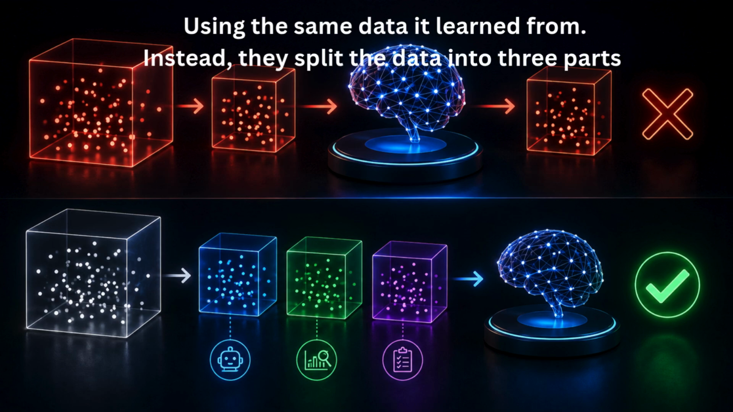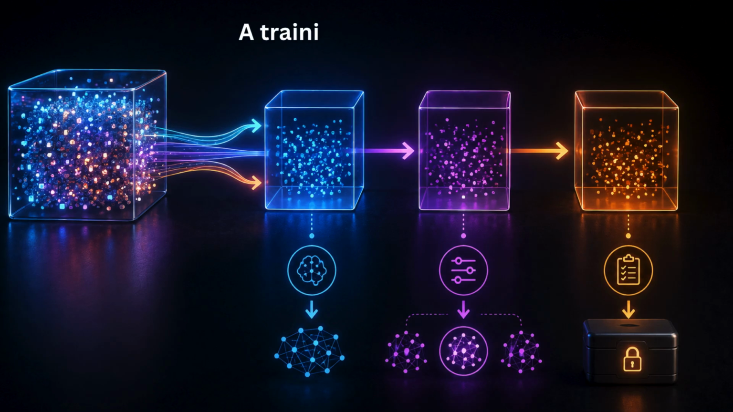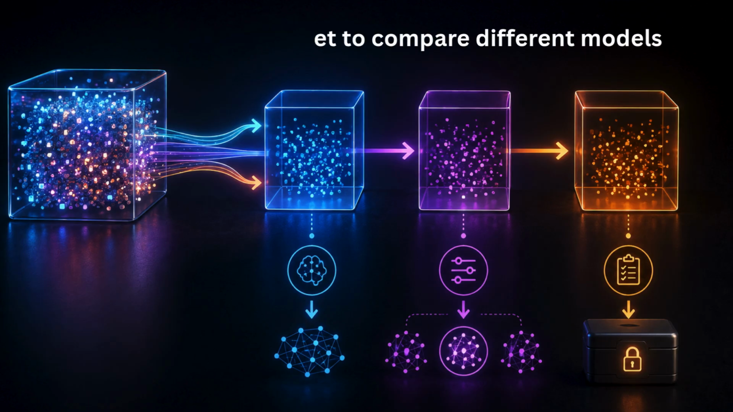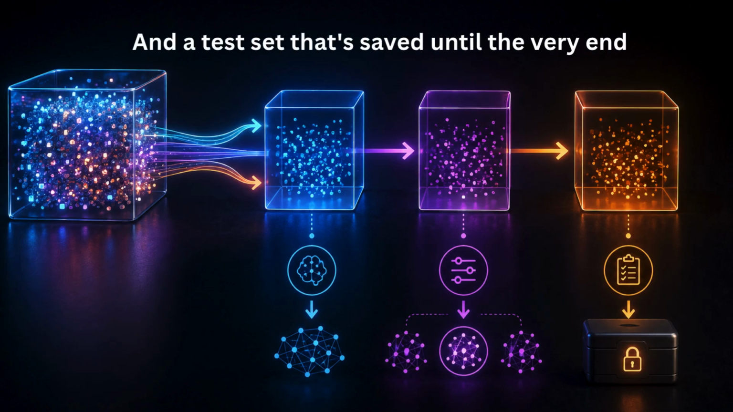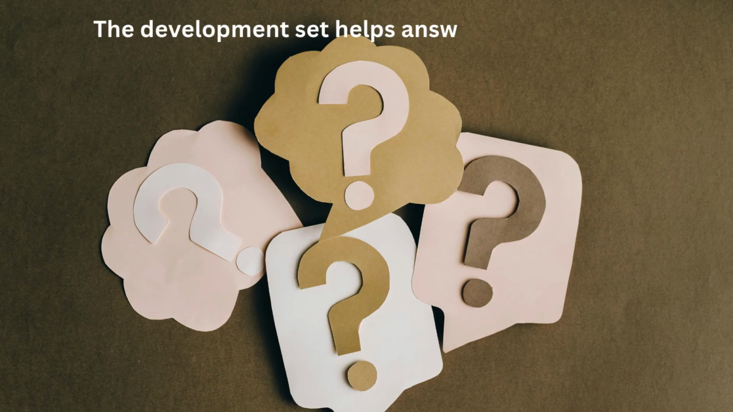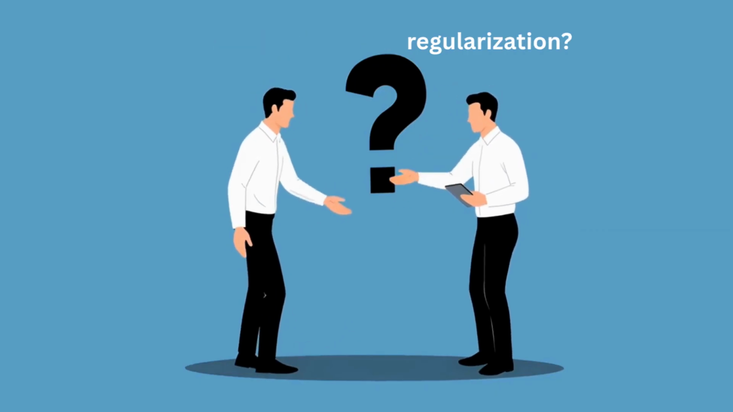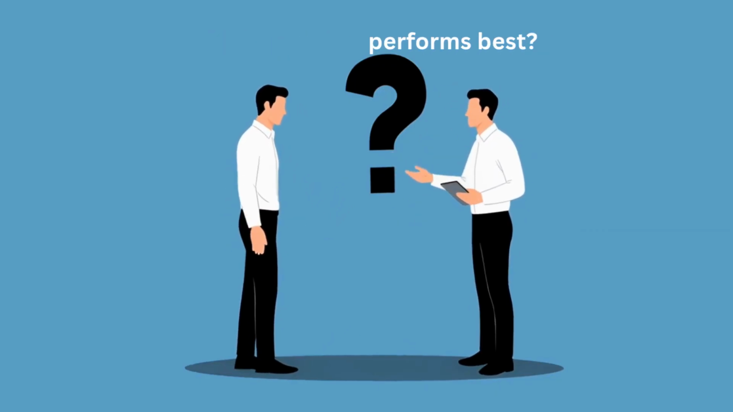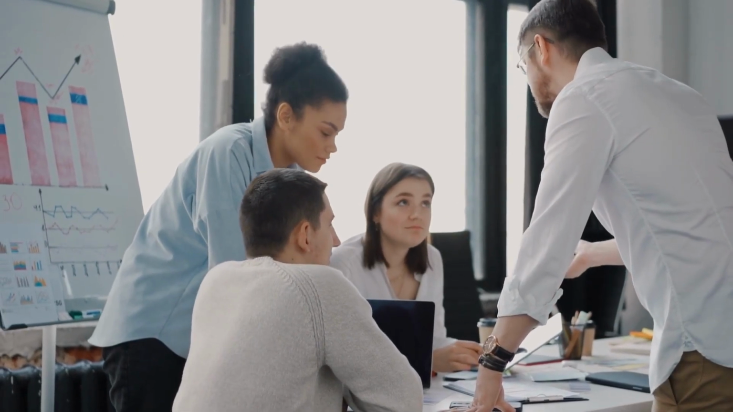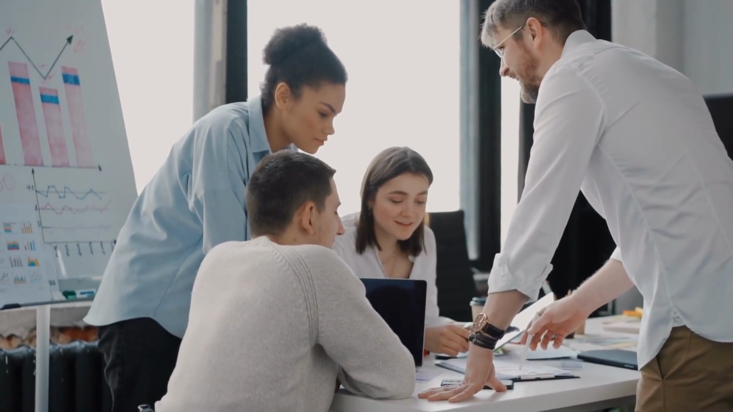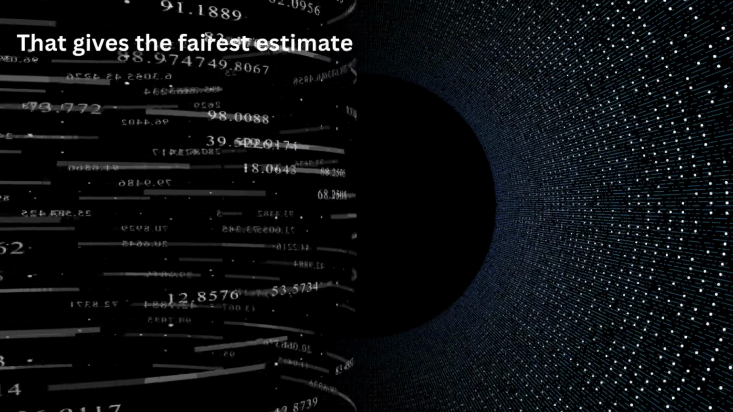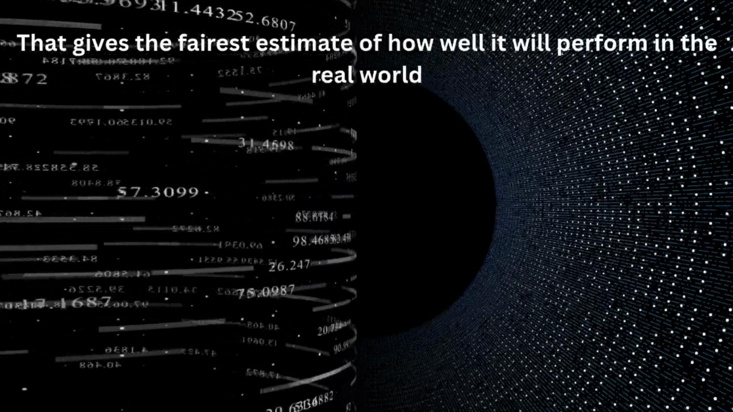Instead, they split the data into 3 parts. A training set to learn from, a development set to compare different models, and a test set that's saved until the very end. The development set helps answer questions like, should we use a larger model? Should we increase regularization? Which version performs best? Only after making those decisions do researchers evaluate the final model on the test set. That gives the fairest estimate of how well it will perform in the real world.